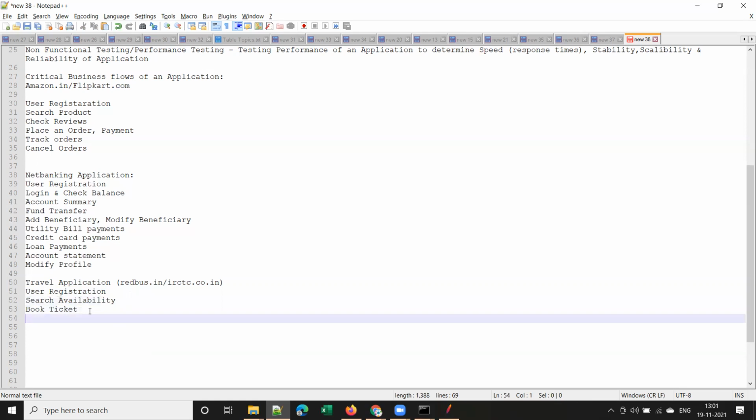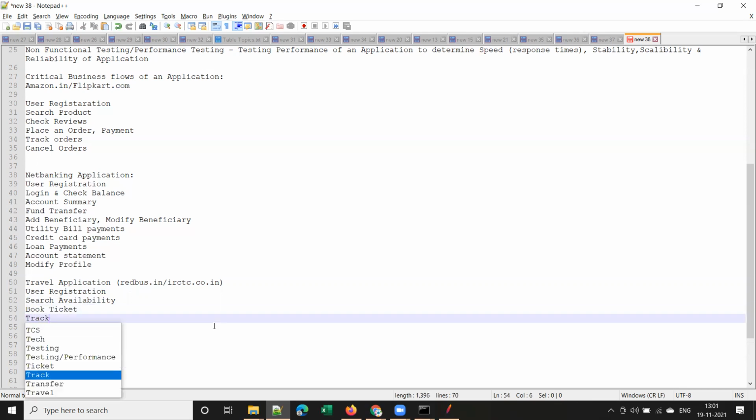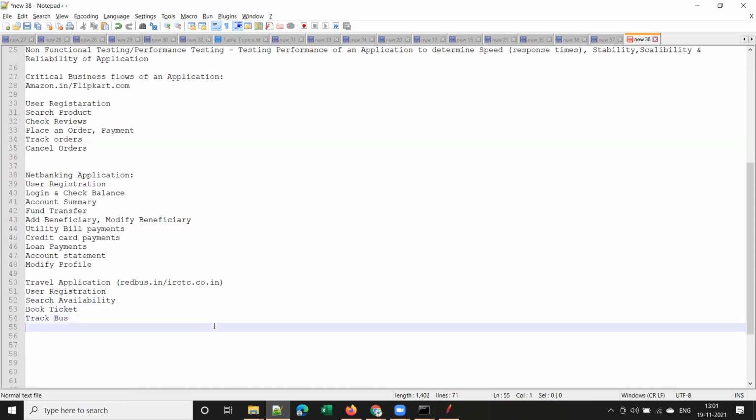Next, payment. Payment is part of booking ticket, right? Tracking the bus. Tracking. Cancellation. Cancel ticket, right? So these are the critical business flows, right?